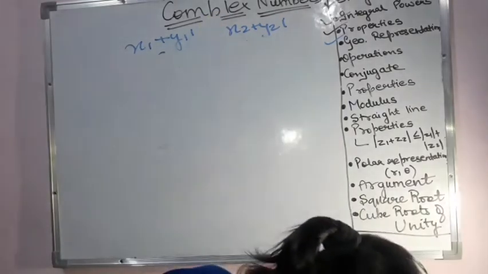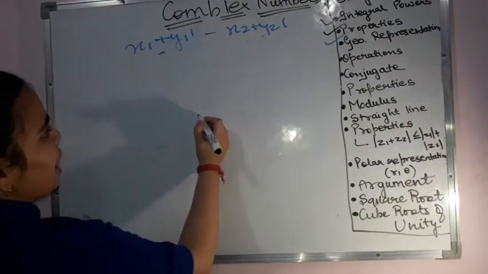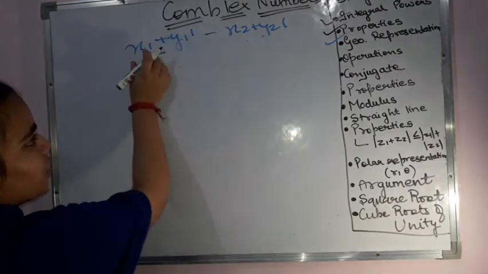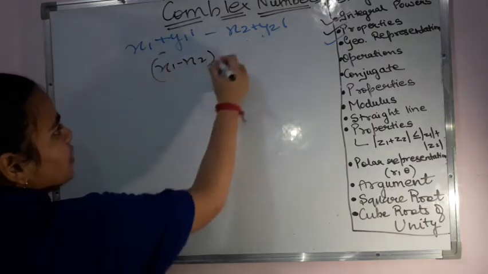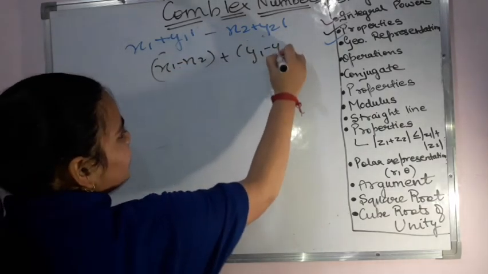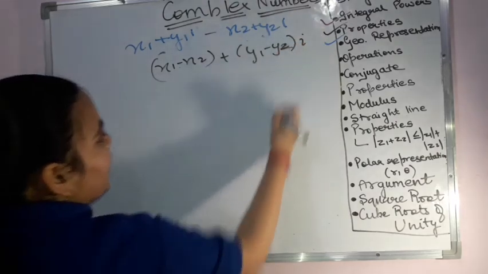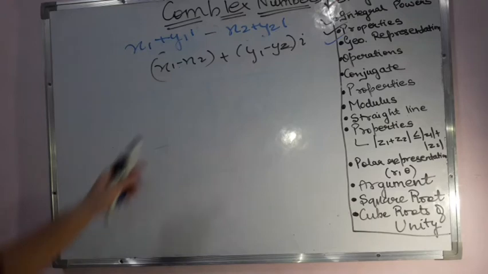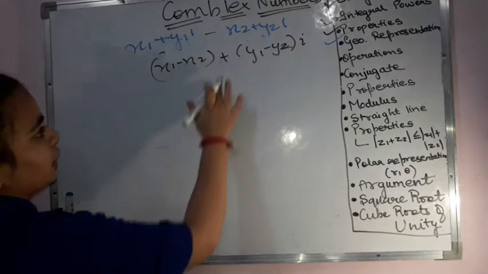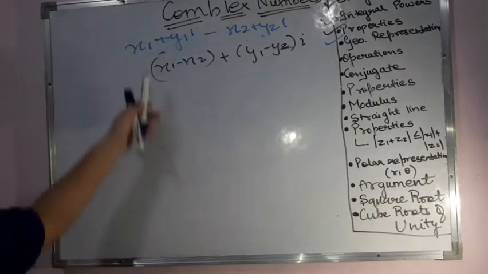And similarly, when you have to subtract them, then subtraction will be what? This is the positive term, negative term, so real together, x1 minus x2, then plus (y1 minus y2) into i as it is. We have taken common. This is a plus sign in between. This is how I am supposed to subtract them.